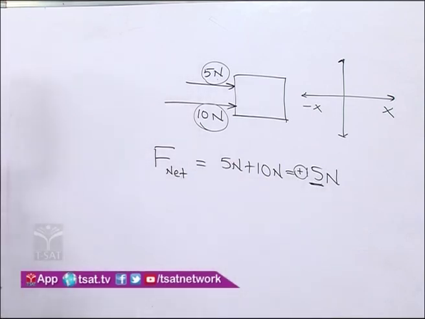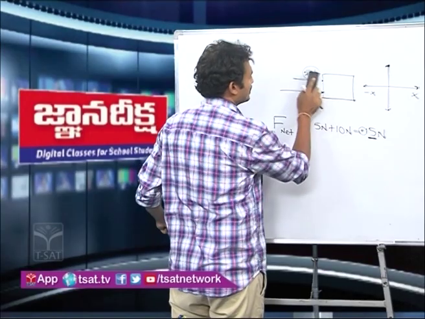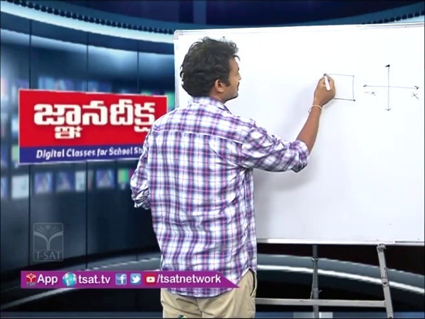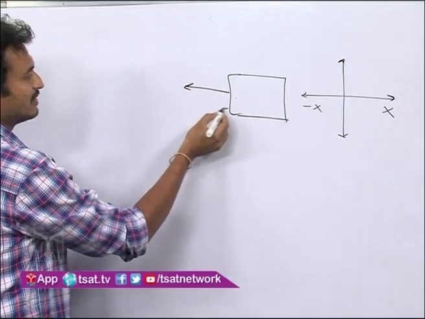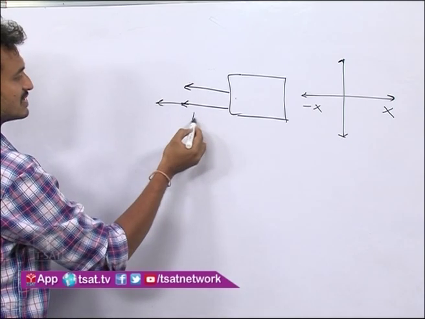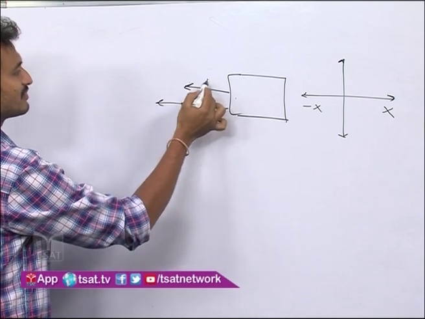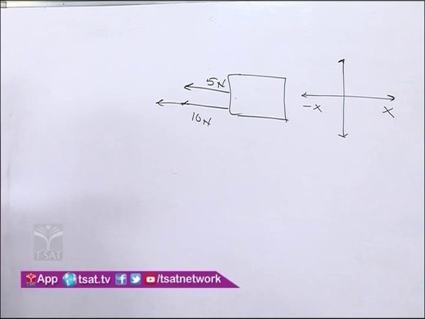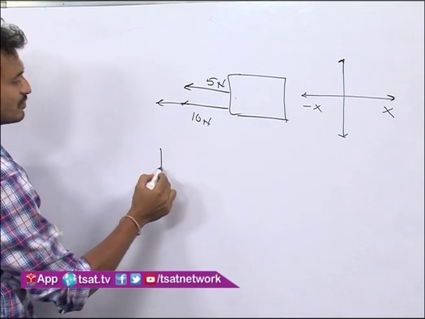Right. Now take another example. Now the force is acting, take this block. Now the forces are acting in the negative x direction, let it be like this, and this is 10 newtons and this is 5 newtons, for example. Now see, what is the net force acting on this object due to these two forces?